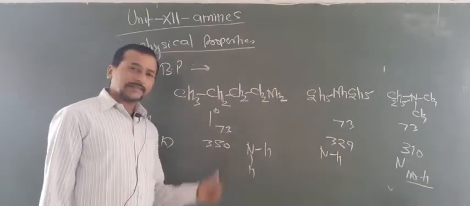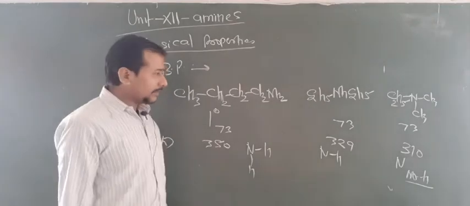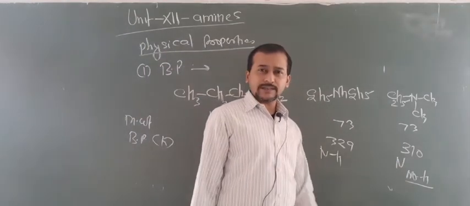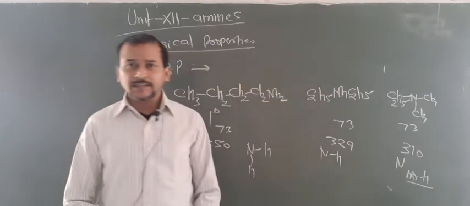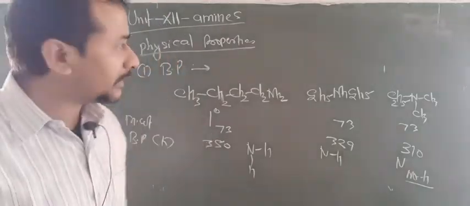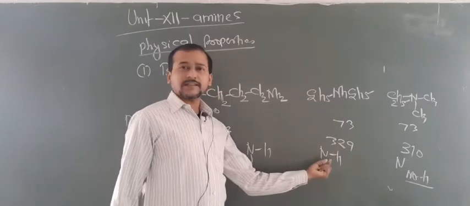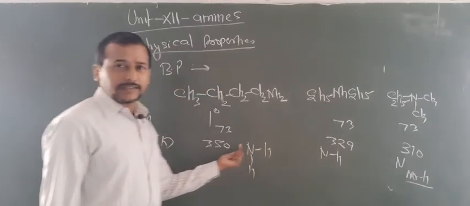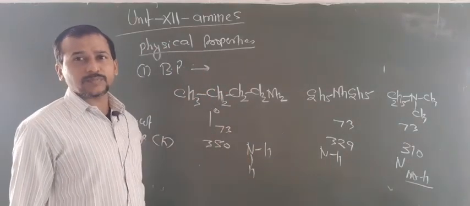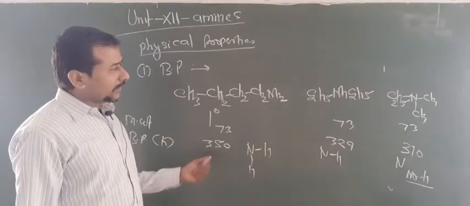The more H, the more H bonding. Here there is no H, so no H bonding. So tertiary amines have a lower boiling point than secondary, and secondary, due to the presence of one NH, has less H bonding than primary. So primary has a higher boiling point than secondary, and secondary higher than tertiary.